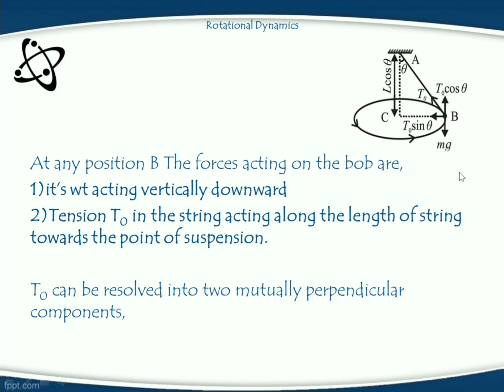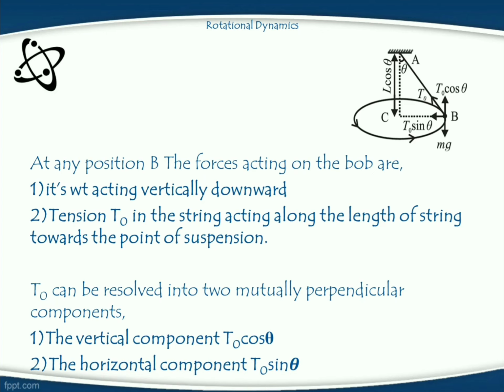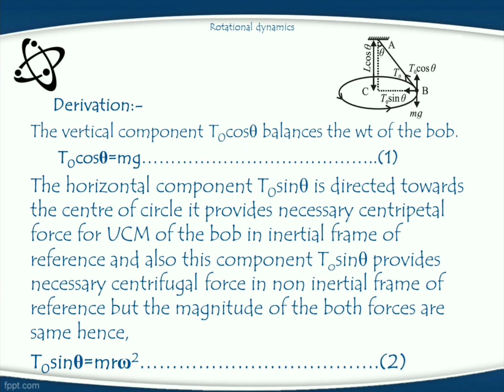Then T0 can be resolved into two mutually perpendicular components. The first, the vertical component, is T0 cos theta, and the second, the horizontal component, is T0 sin theta. In this case, the vertical component T0 cos theta is balanced by the weight of the bob.